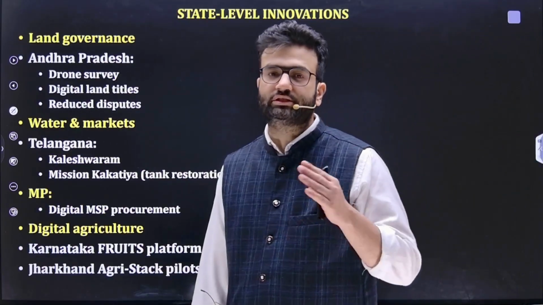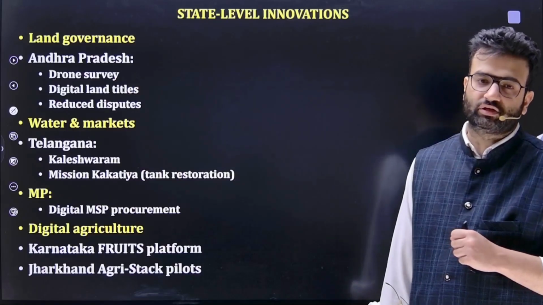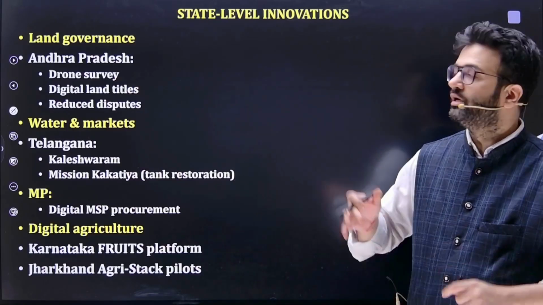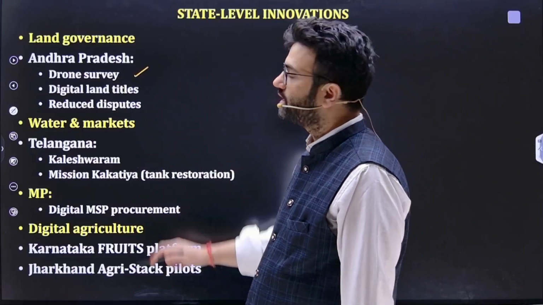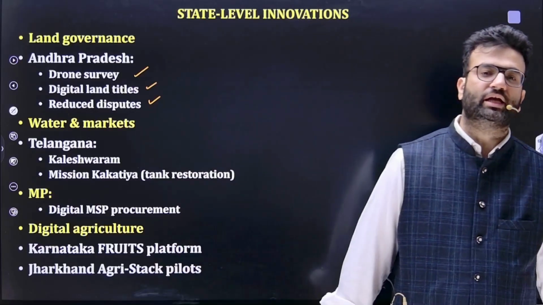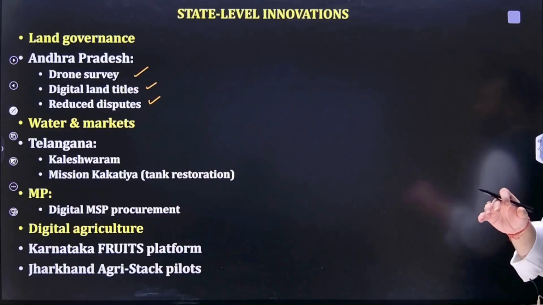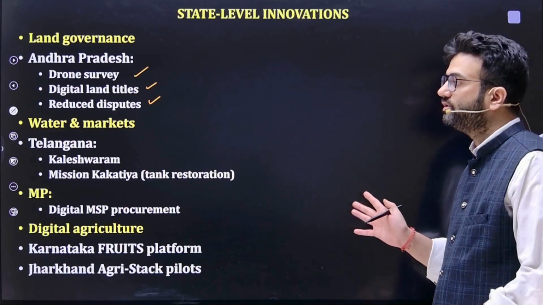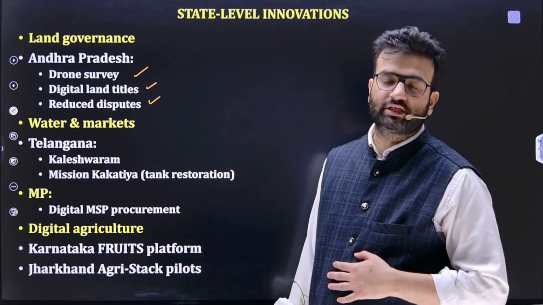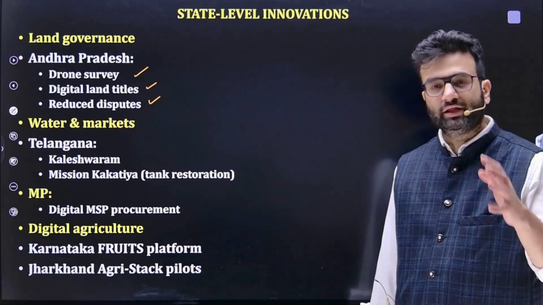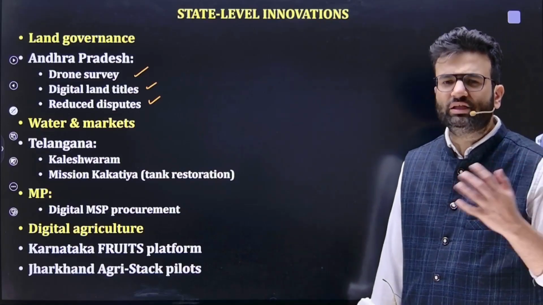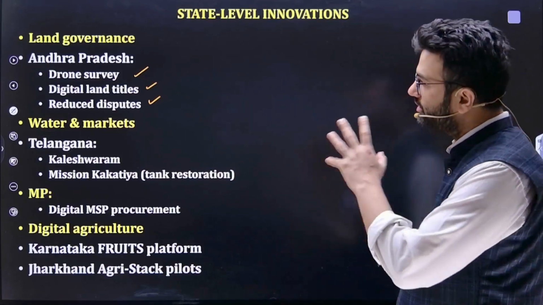What innovations have been done by the state governments for agricultural development? The first one is land governance. Land governance is very important. Andhra Pradesh has enhanced overall land governance through drone surveys, digital land titles, and reduced disputes. And from the central perspective also, the SVAMITVA scheme helps in the 3D mapping of land areas and demarcation of boundaries. All this drone mapping helps a lot in this perspective.